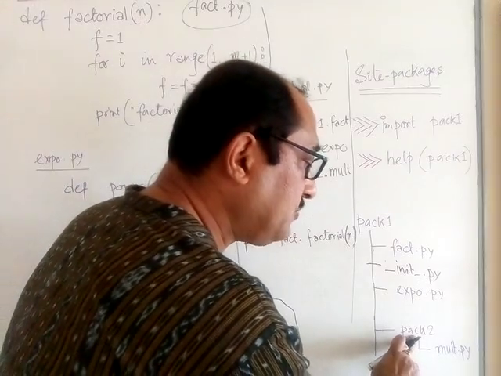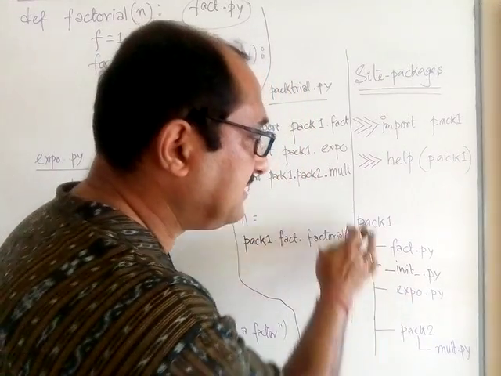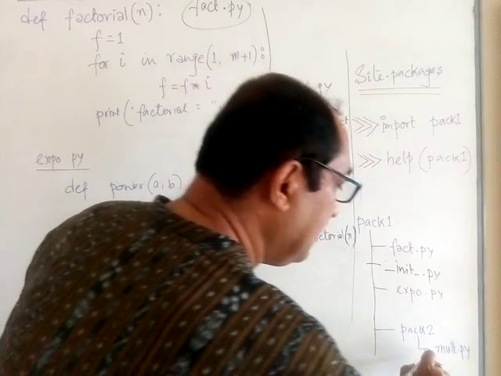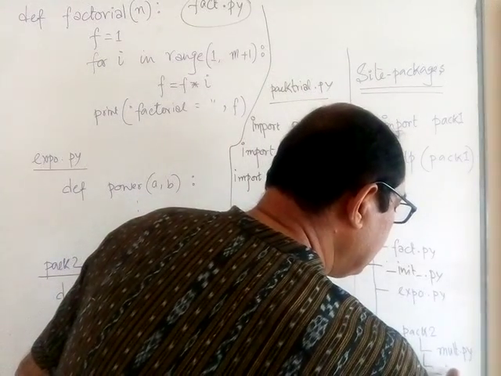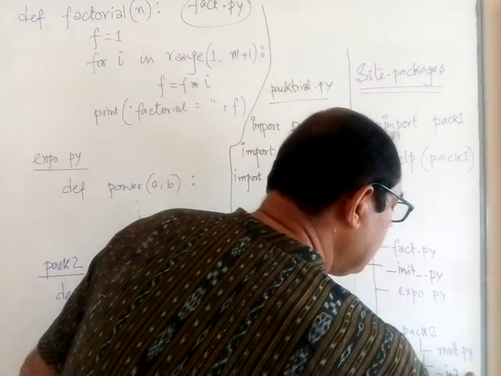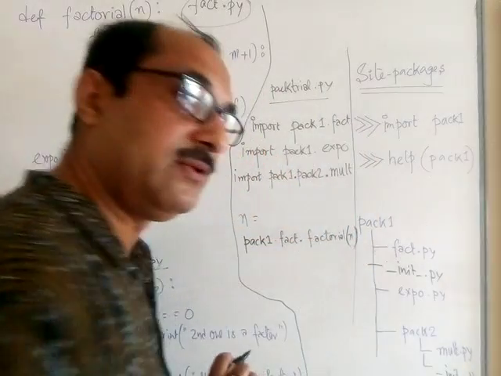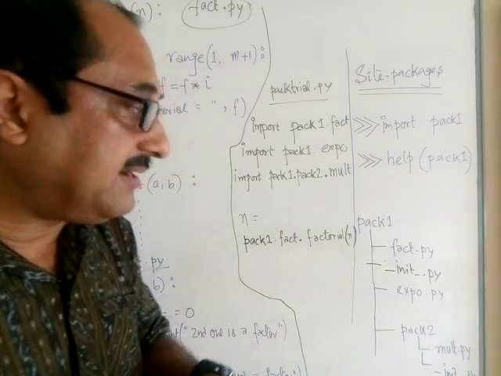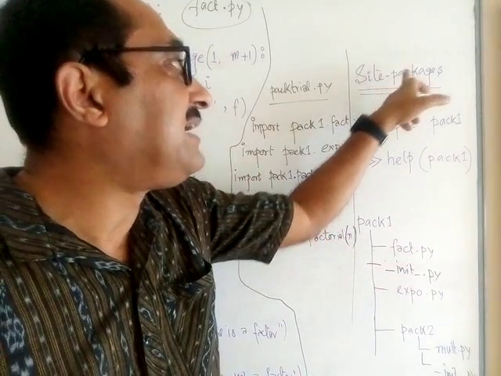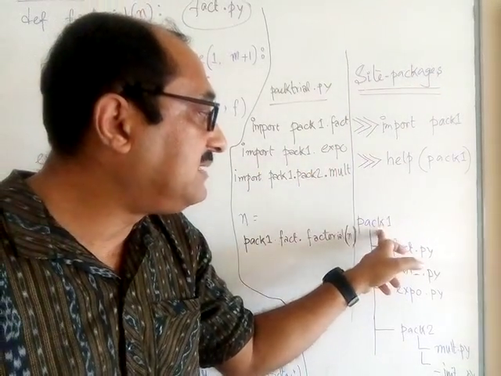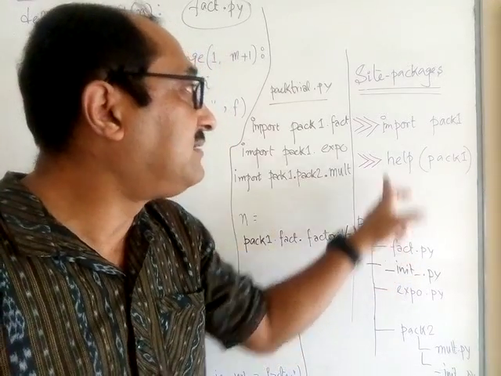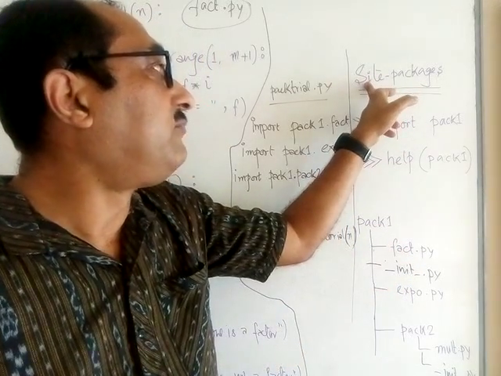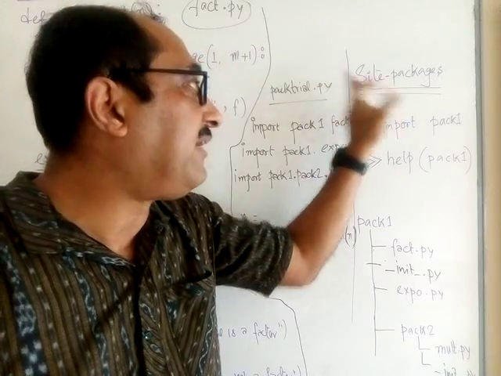And since pack2 is a separate package, although it's a sub package, but it's a separate package, here also separately I need to copy underscore init py. Okay, now this folder of mine is ready, but I have to copy it under site-packages. So imagine I copied this folder or the directory under the folder called site-packages. This you have to find out.